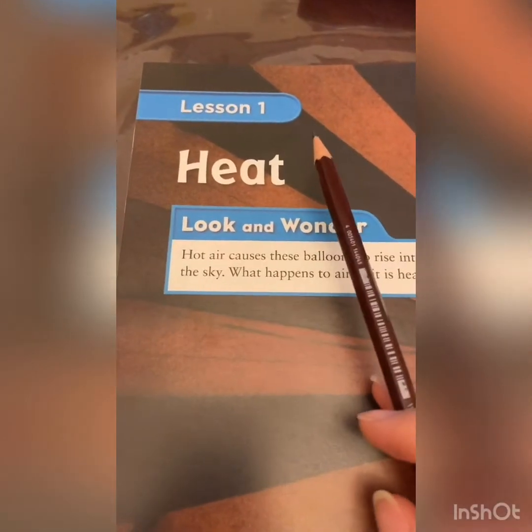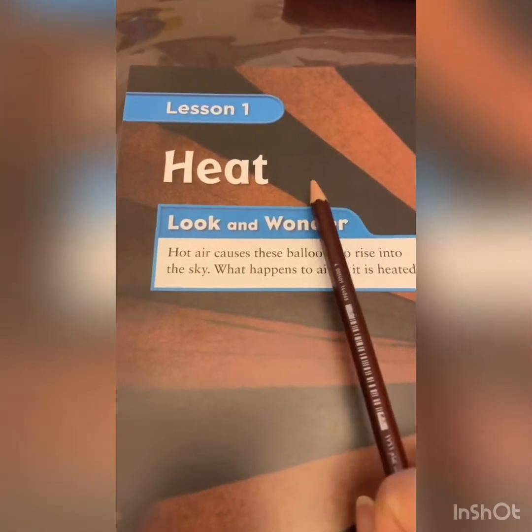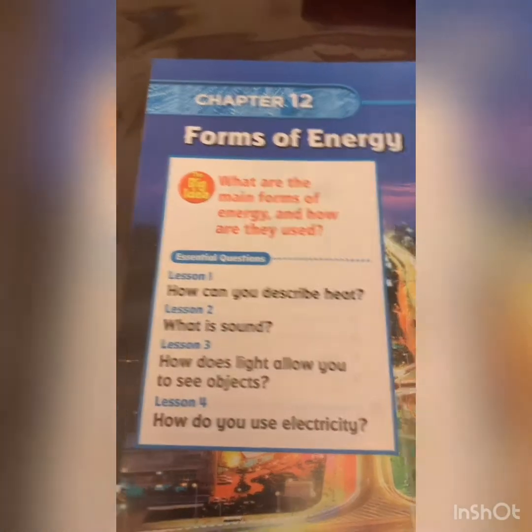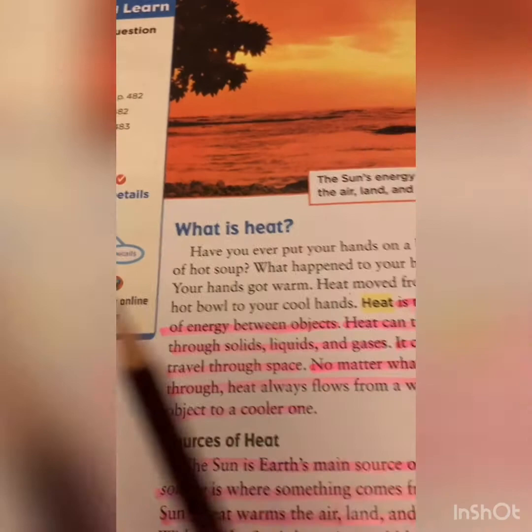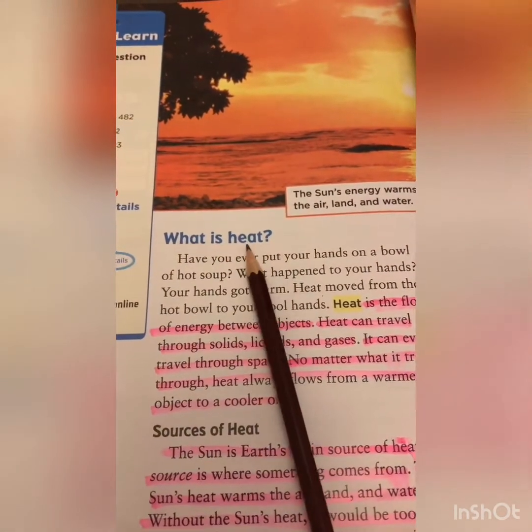Good morning, grade 3. I'm going to move to chapter 12, lesson 1 in the science subject, and it's going to talk about the lesson heat. Let's all together open page 480 and start defining the word heat.